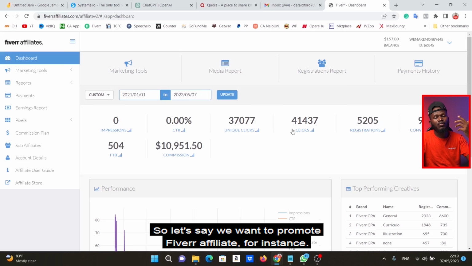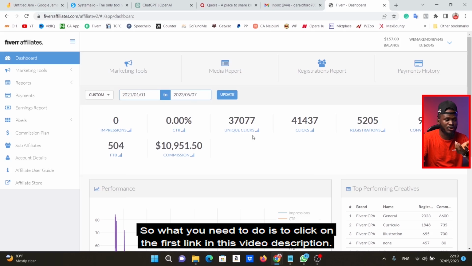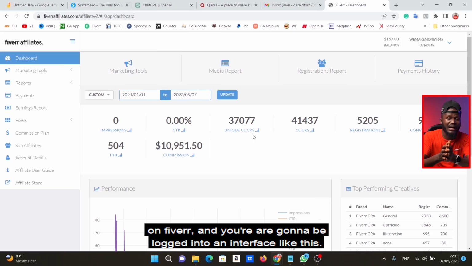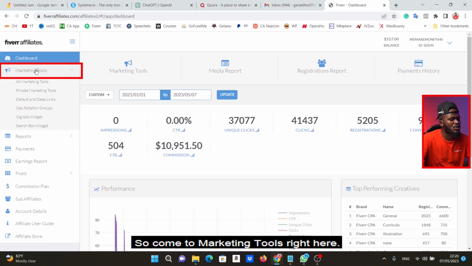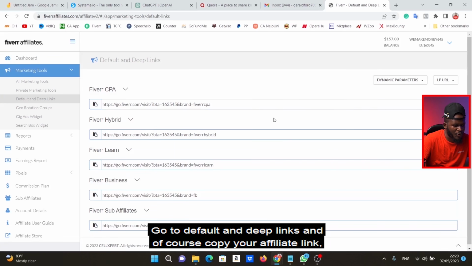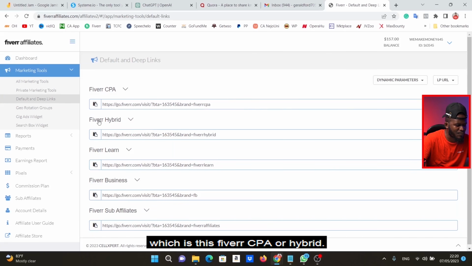So let's say we want to promote Fiverr affiliate, for instance. What you need to do is to click on the first link in the description. It's going to bring you to a Fiverr affiliate interface. Set up an account on Fiverr, and you're going to be logged into an interface like this. So come to marketing tools right here, go to default and deep links, and of course copy your affiliate link, which is this Fiverr CPA or hybrid.